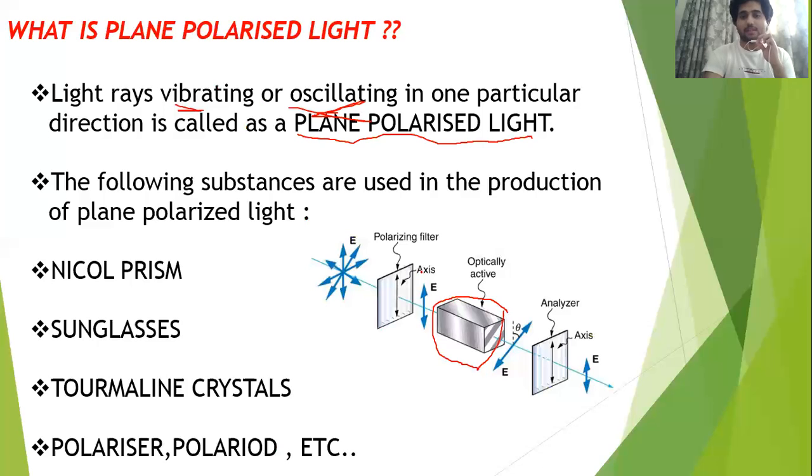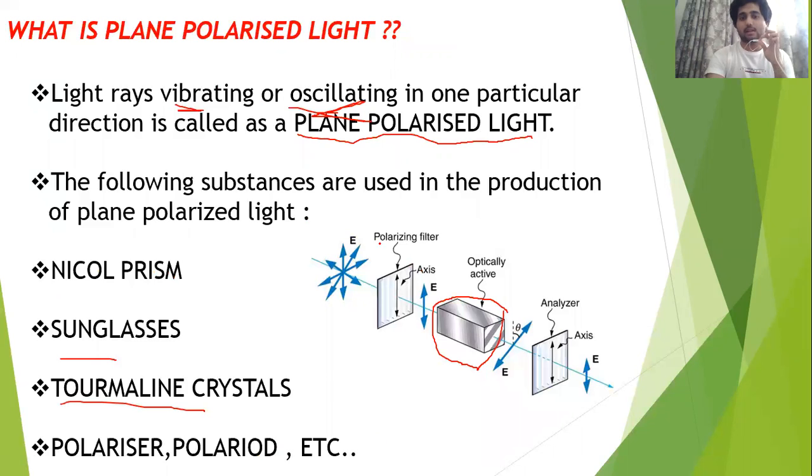Okay, and this is a polarizing filter. You can use a Nicol prism also to convert an unpolarized light into a polarized light. You can use sunglasses, the goggles which you wear, they also act as polarizers. You can use tourmaline crystals, you can use a polarizer, a polaroid, etc.